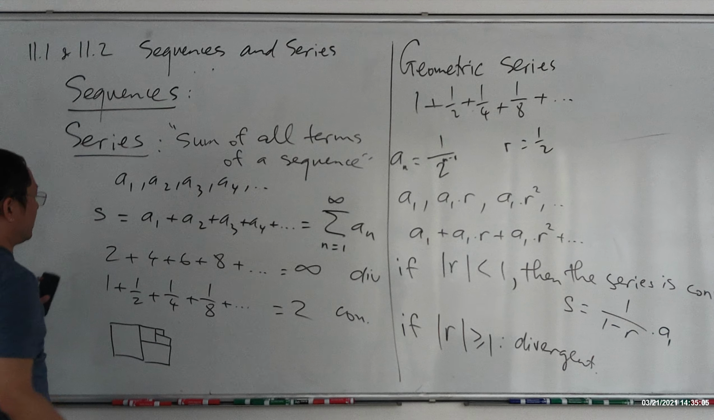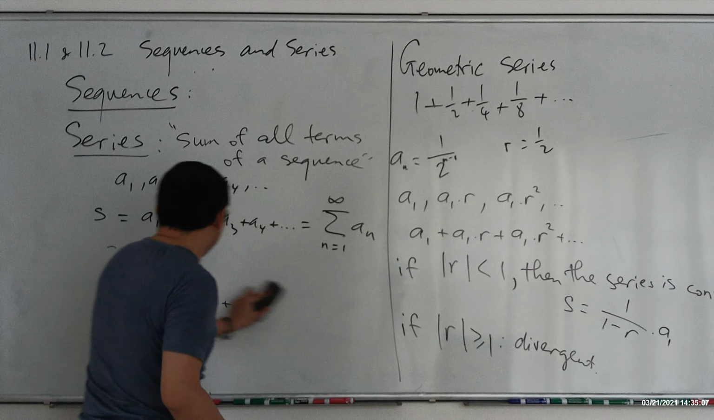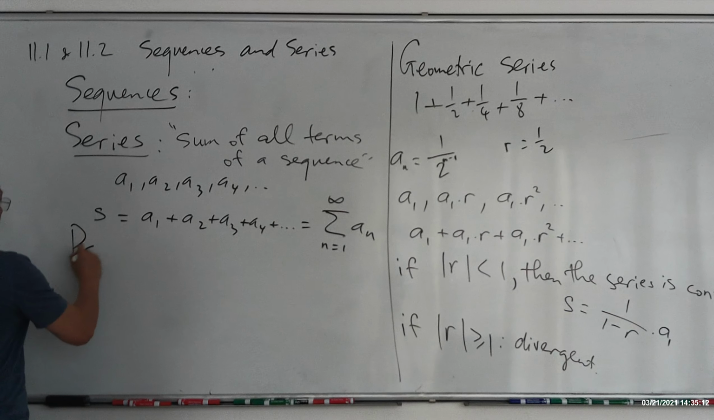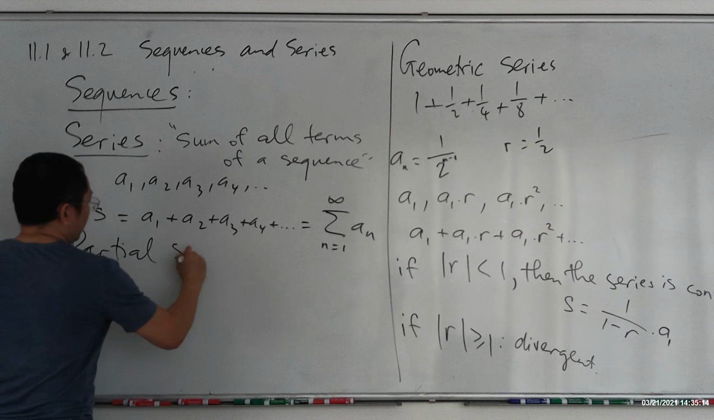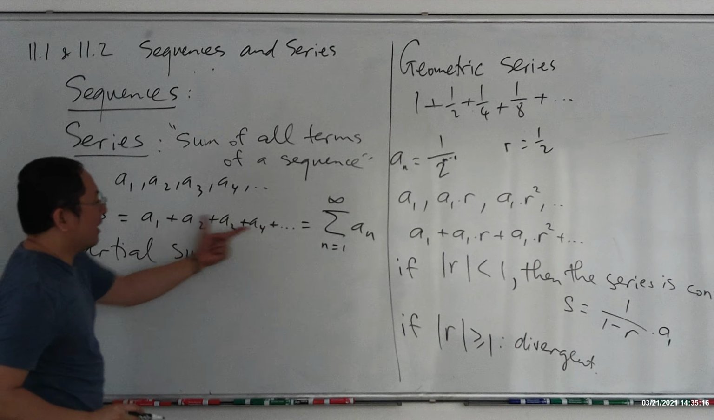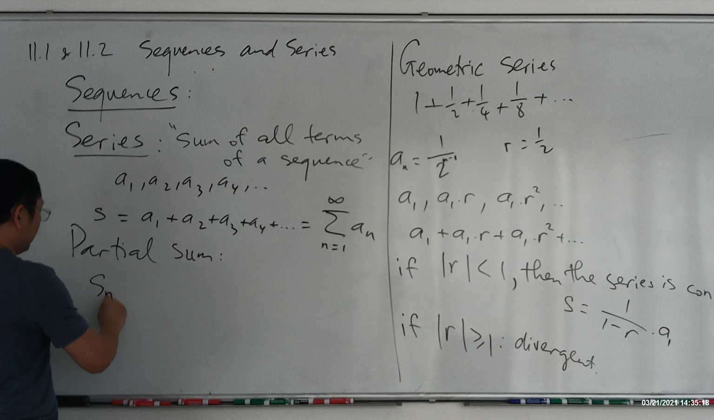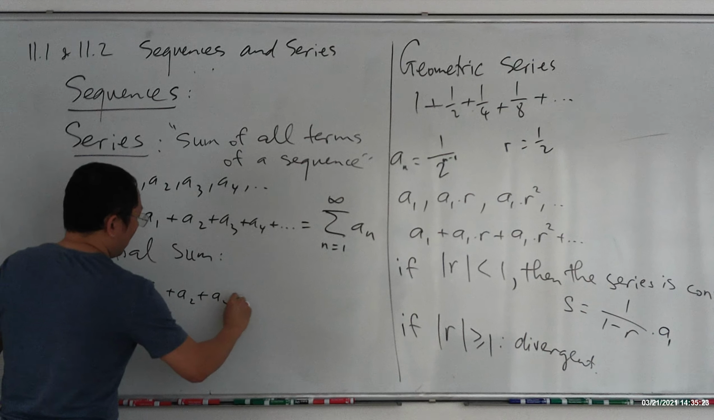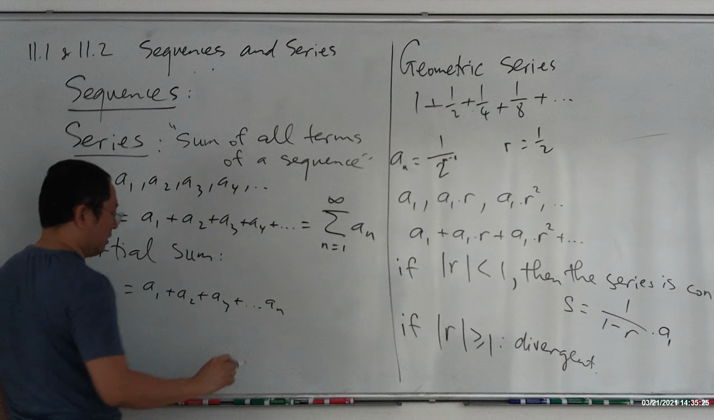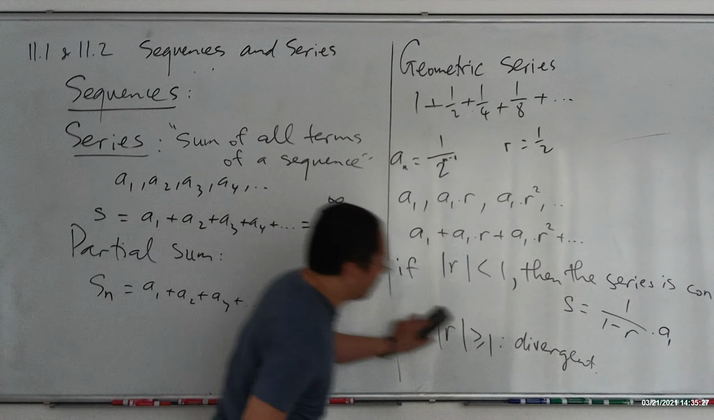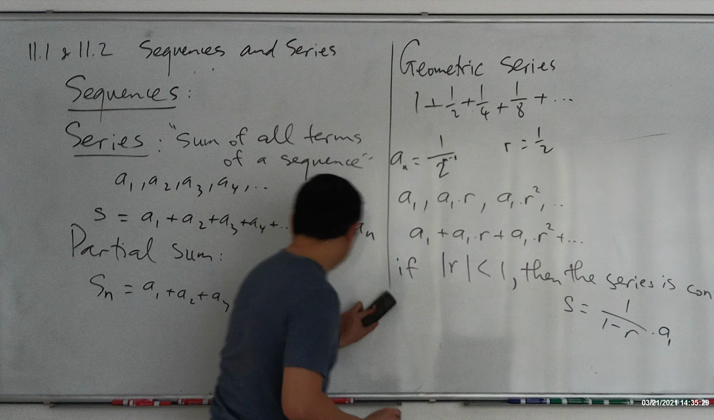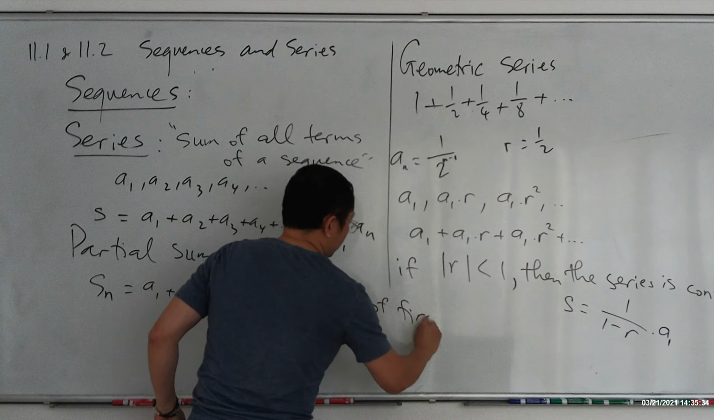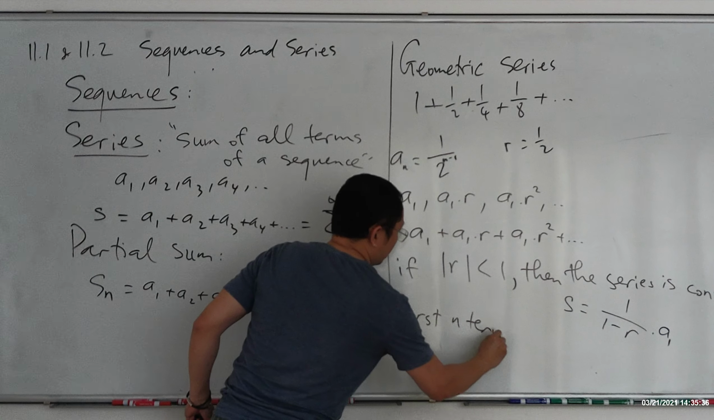And this is the notation for the sum. Many times you cannot find the entire sum, so you can have something called a partial sum. You have one partial sum. And what does it mean? You can add like the first couple of terms. Say Sn is A1 plus A2 plus A3 all the way to An. And this means what? The sum of the first n terms.